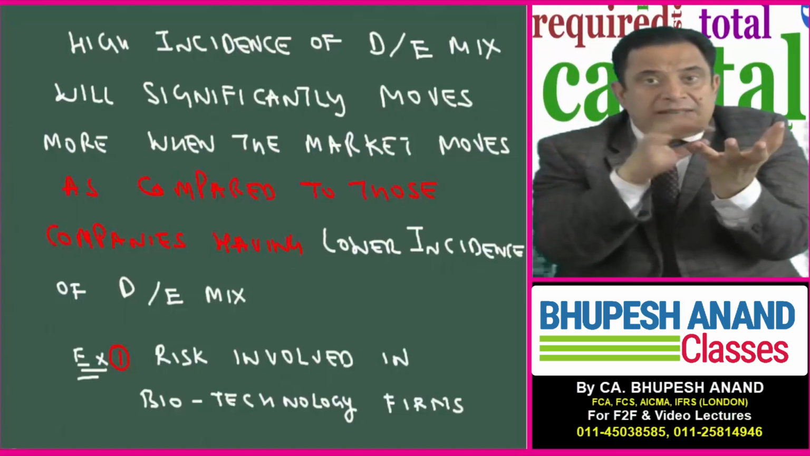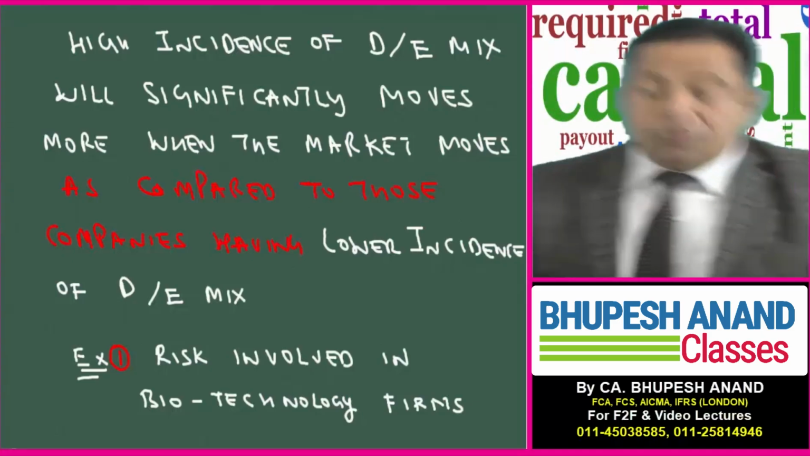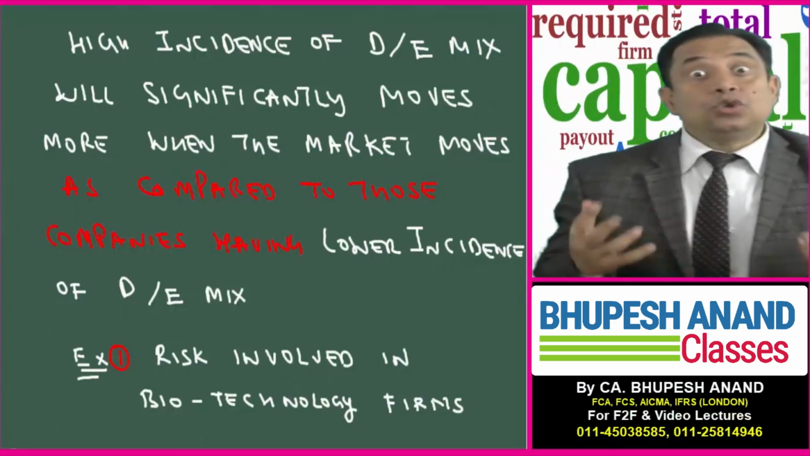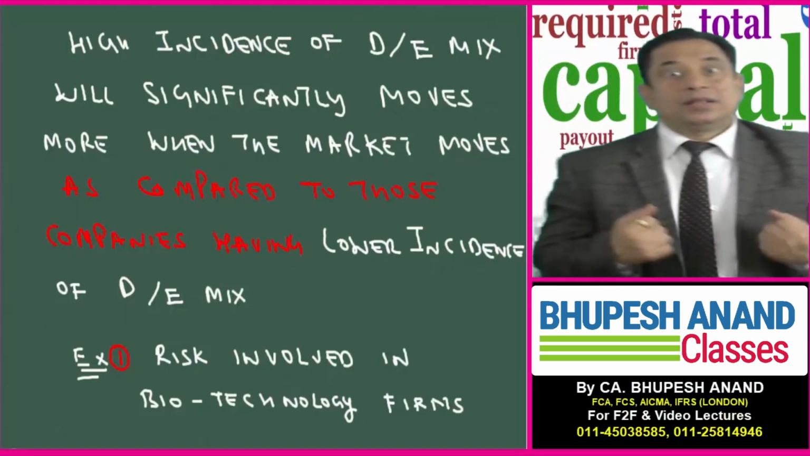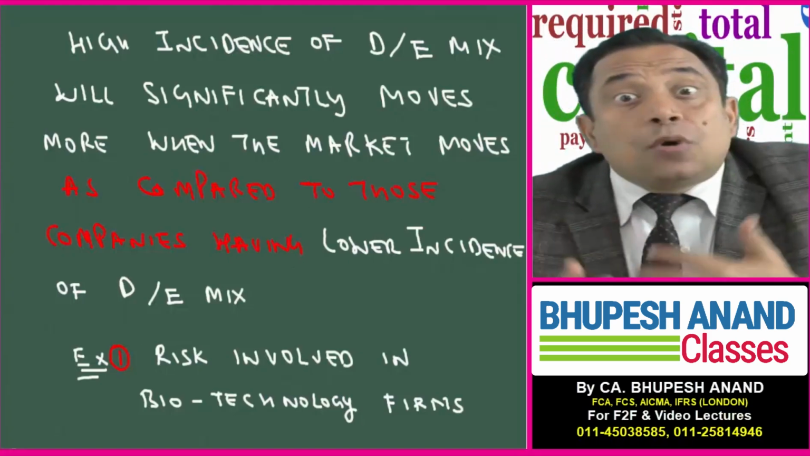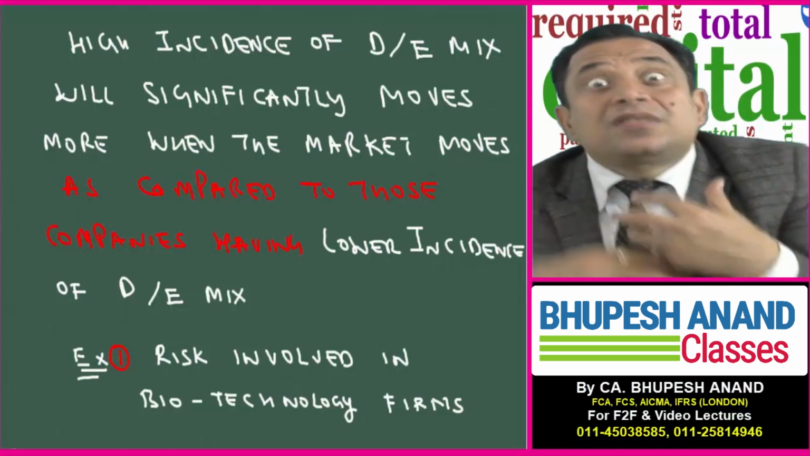So I will nullify the effect of debt equity. Just write down example number one. For example, in case of biotechnology firms, there is a huge research and development involved. There is a huge lead time involved. So the lead time is more, risk is more. It means in case of biotechnology firms, the business risk is huge.